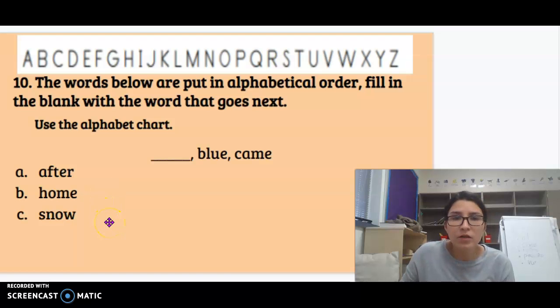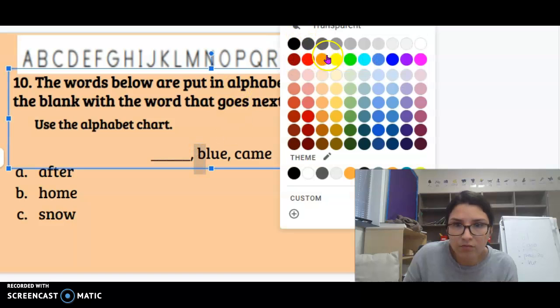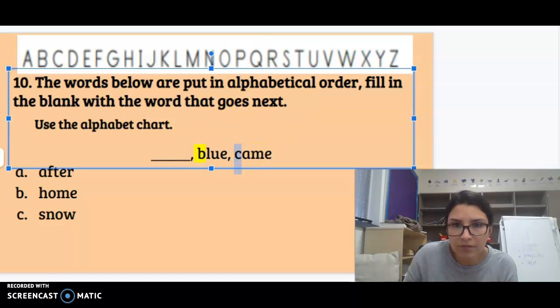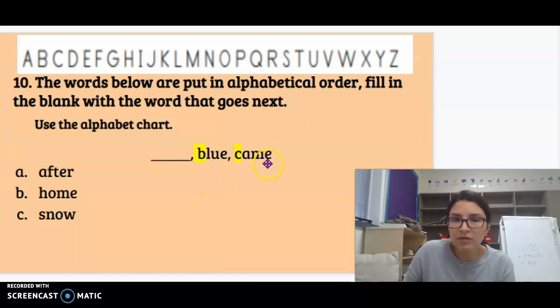Number 10. The words below are put in alphabetical order. Fill in the blank with the word that goes next. Use the alphabet chart. Blank, blue, came. Letter A is after, letter B is home, letter C is snow. So what we need to do is look at these words right here. We have blue, looking at the first letter, and came. Blue starts with a B, came starts with a C, so B. Okay, so what letter, there's only one letter that comes before B, and what letter is that? Letter A. Let's see if there's a word that begins with the letter A.